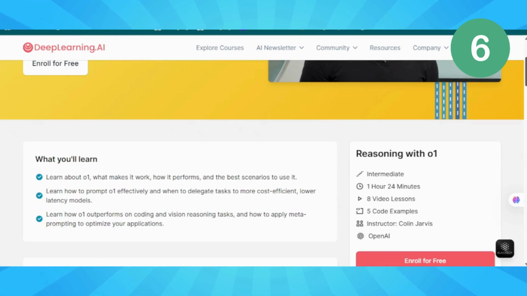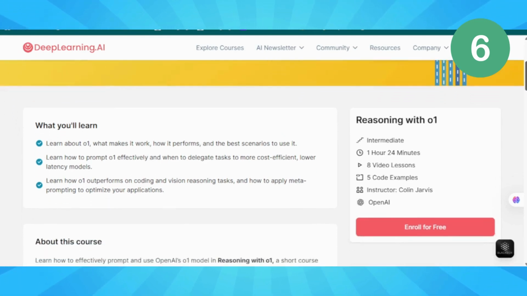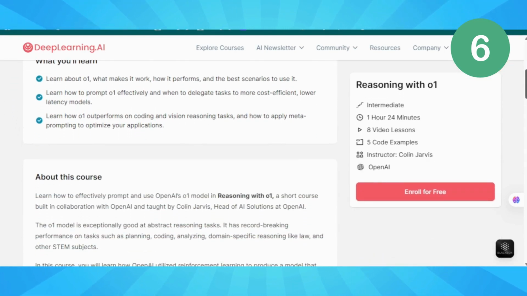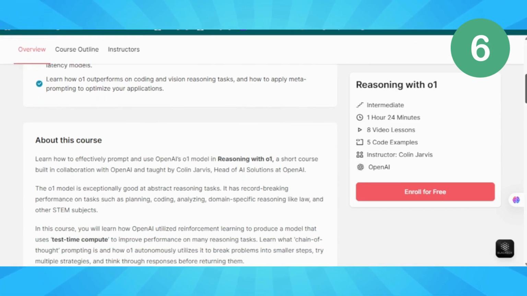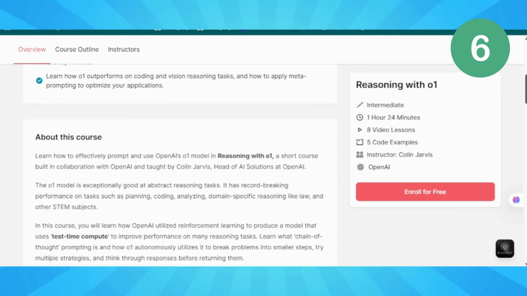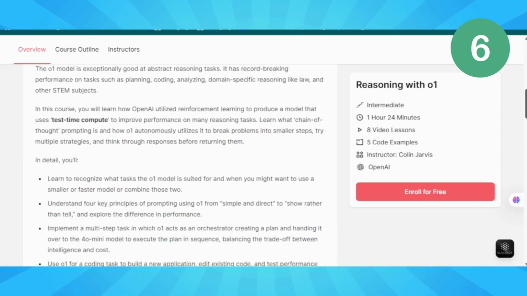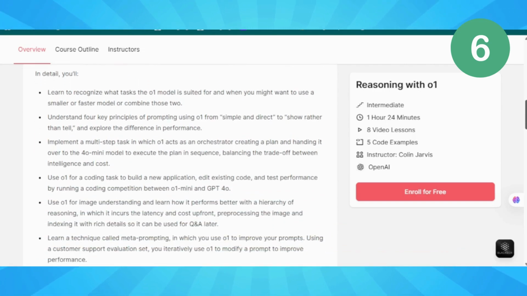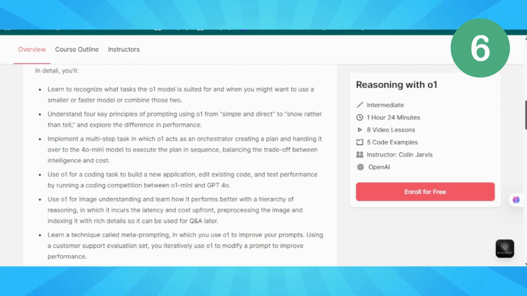O1 isn't just another AI model. It's the first AI that actually reasons. Watch this. Instead of immediately responding, O1 thinks through problems step by step. It's like the difference between someone blurting out an answer and a genius who pauses, considers all angles, then gives you the perfect solution. You'll master the 4 principles of O1 prompting.